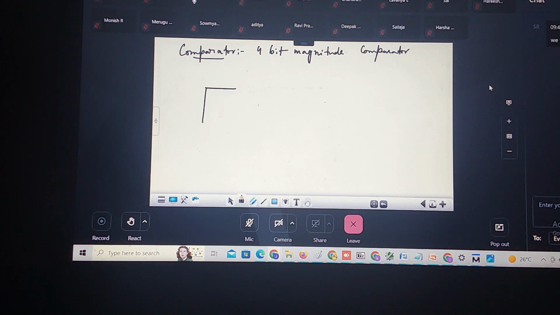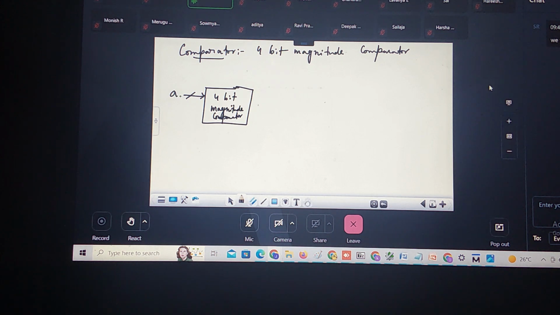If I write the block diagram for this, the 4-bit magnitude comparator, these are the 4 bits. Shall I write the cross line like this? This cross line indicates variable inputs or multi inputs.